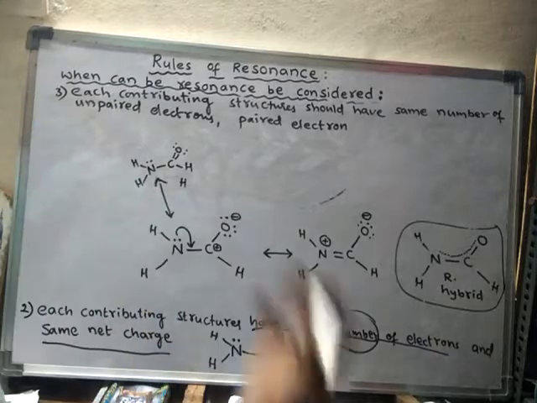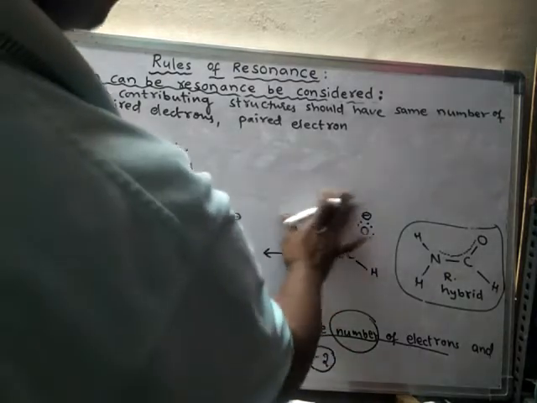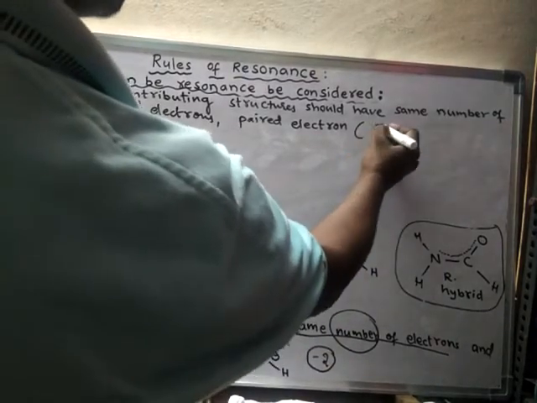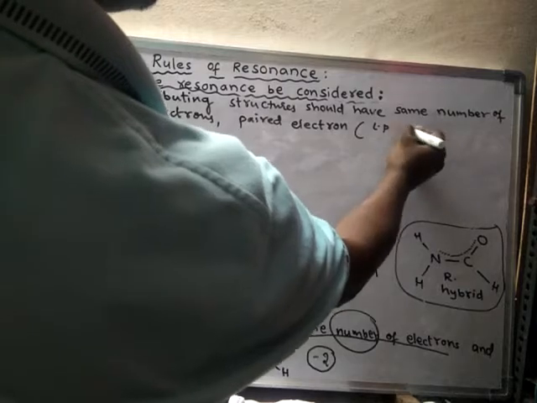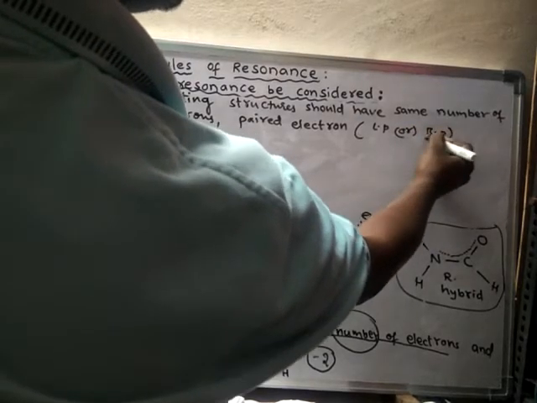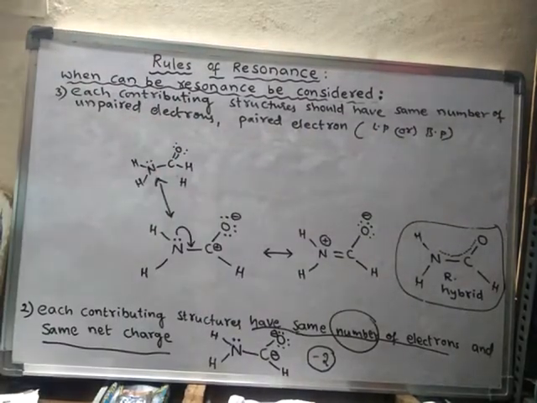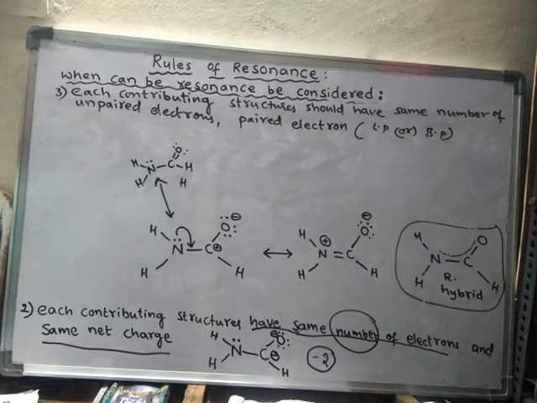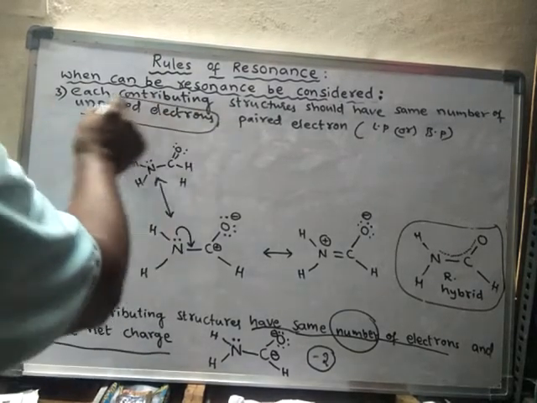Paired electrons may be a lone pair or a bond pair. See, so that means they should have the same number of unpaired electrons.